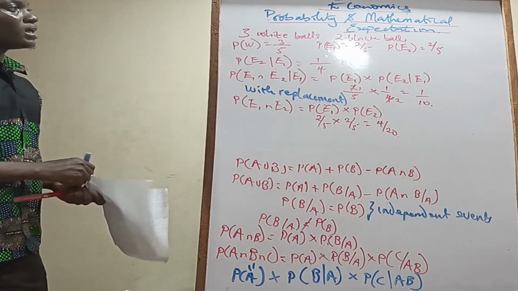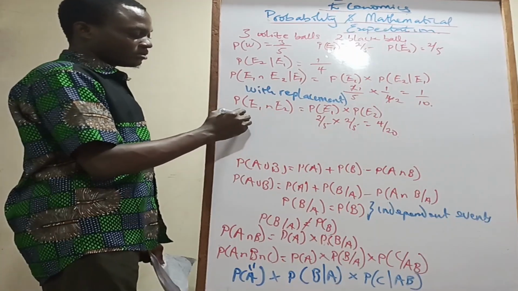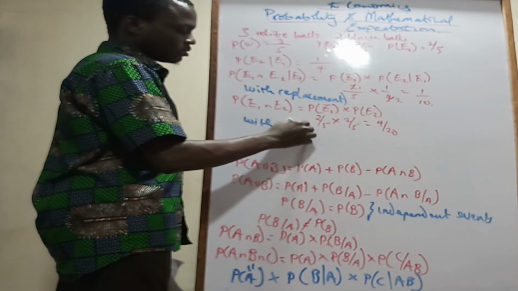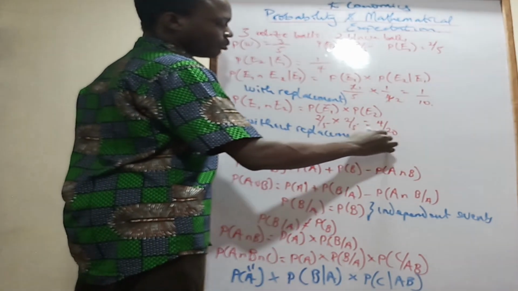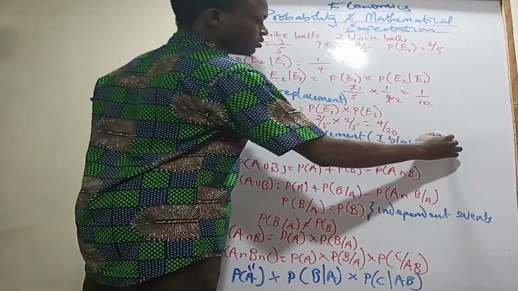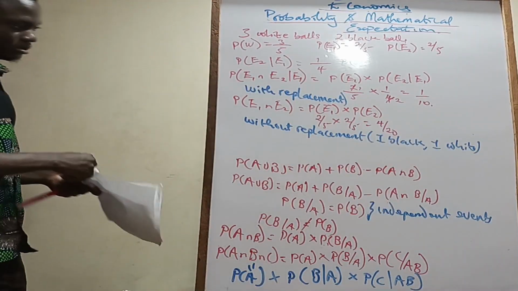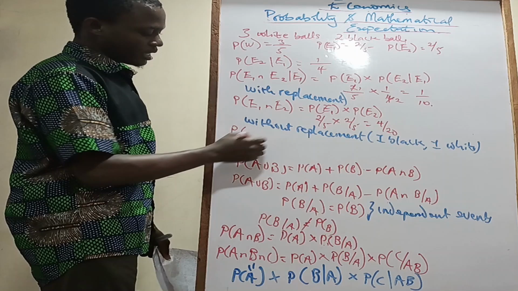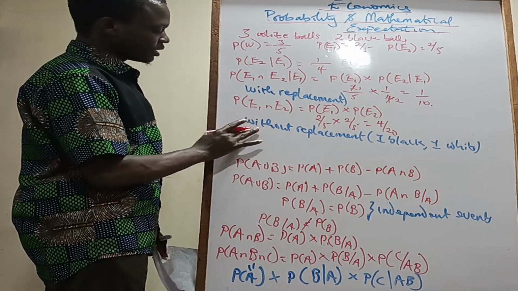And let's test ourselves more. What if it was the probability, without replacement, of one black first, one black, one white? So what will be the probability? The probability of one black, so the first one is black. Black is E1.